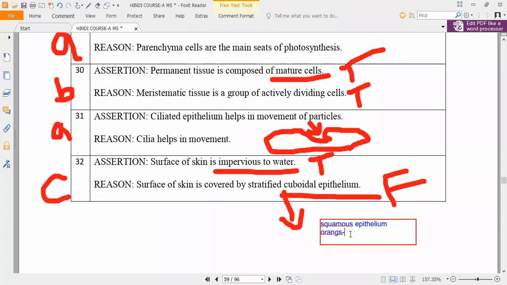Salivary glands, duct glands, kidneys, kidney tubes, etc. are made up of cuboidal epithelium. Is it okay? Please note it down.